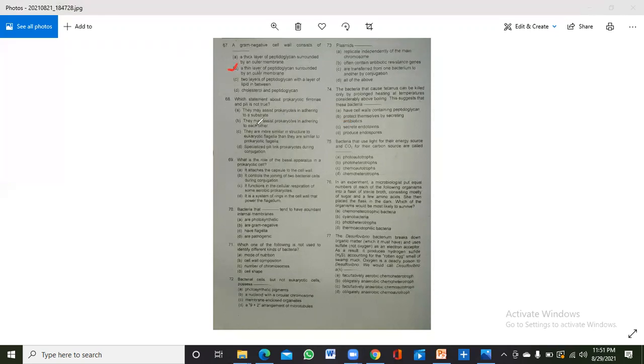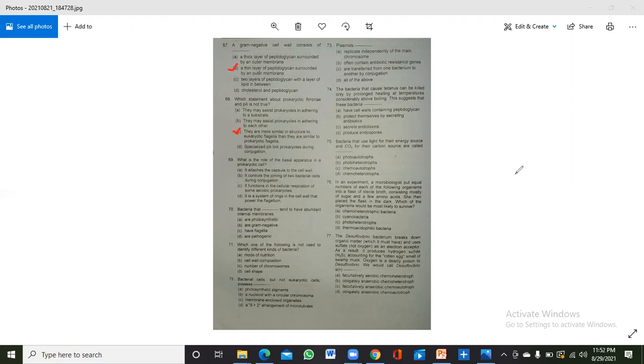So they are used to attach cells to each other. They are used to transfer different components between cells. So they may assist prokaryotes in adhering to a substance. Yes. They may assist prokaryotes in adhering to each other. Yes. They are more similar in structure to eukaryotic flagella than they are similar to prokaryotic flagella, and specialized pili link prokaryotes during conjugation. So this one is not true. They are more similar in structure to eukaryotic flagella? No, they are not similar to eukaryotic flagella.